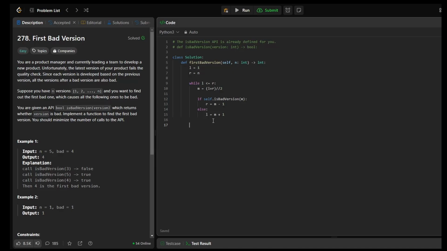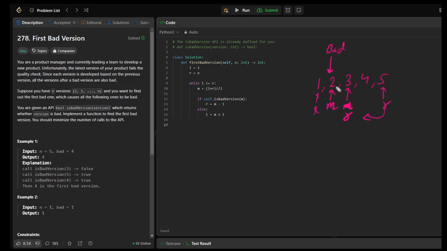Now, what do we return? When do we find out the first bad version? Over here, let's take an example because it is very hard to imagine. Let's say we had something like this. The left was here, the right was here. The middle comes out to be this. Let's say 2 was the bad one. So I'm over here, which means I should move right. So right moves here. Let's calculate another middle. This would be the middle.